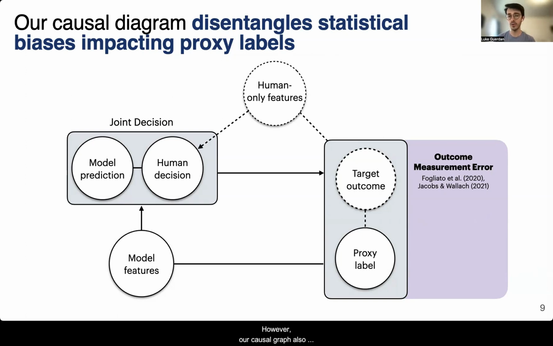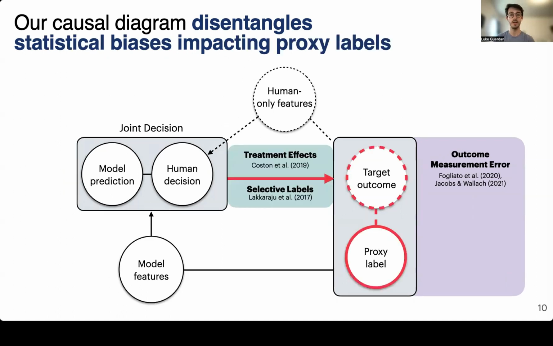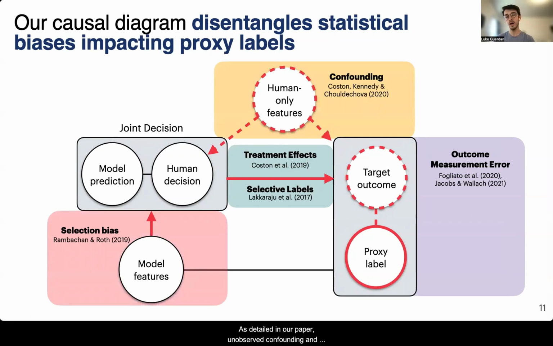However, our causal graph also surfaces other statistical biases impacting proxy labels, and these can arise from edges connecting to the target and outcome proxy nodes in our causal diagram. For instance, treatment effects in selective labels occur when decisions being informed by an algorithm impact downstream outcomes. Treatment effects have been examined in the child welfare domain, where opening an investigation on allegations can change the likelihood of proxies, such as out-of-home placement and foster care. As detailed in our paper, unobserved confounding and selection bias can also impact target variables via additional paths in our causal diagram.